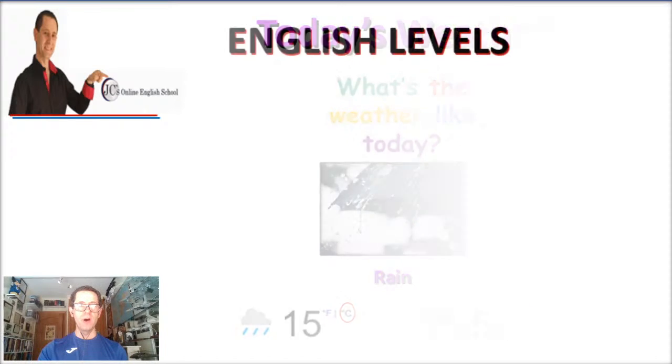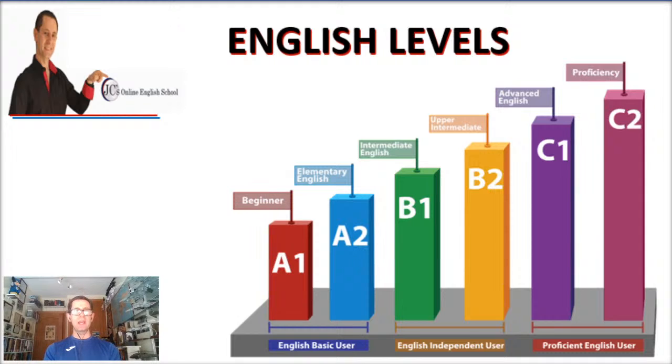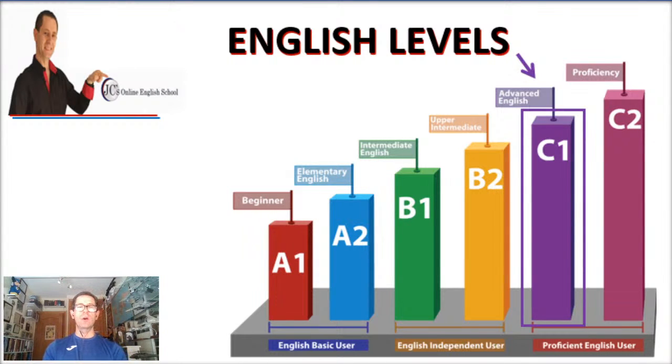All right, we move on to explain once again the different English levels. Remember there are 6: A1 beginner, A2 elementary, B1 intermediate, B2 upper intermediate, C1 advanced, and C2 proficiency. Since today is Friday, we are going to concentrate on advanced level C1.